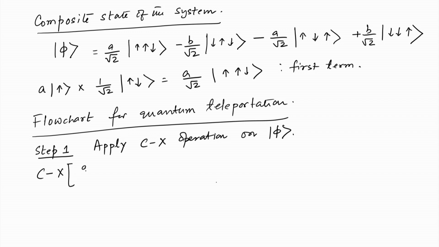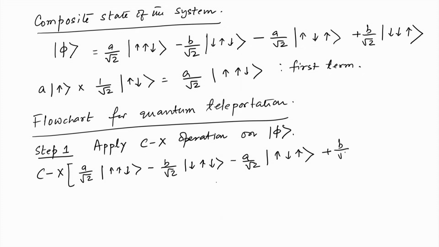Okay. So, Cx on phi, on this a by root 2 up, down minus b by root 2 down, up, down, down minus a by root 2 up, down, up plus b by root 2 down, down, up.